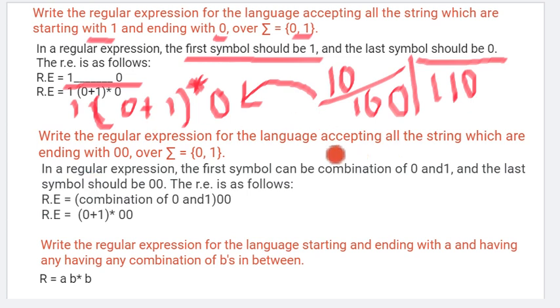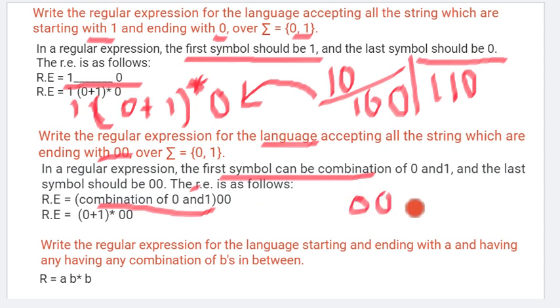We need to design a regular expression for the language. We are always creating it for languages. So what is the language here? The language is strings ending with 0 0. When we say ending with 0 0, it means the first symbols can be anything, any combination of 0 and 1, and the last symbols should be 0 0. Starting can be anything, it can be 0 0 0 1 1 0, anything, but the ending should be 0 0 last.